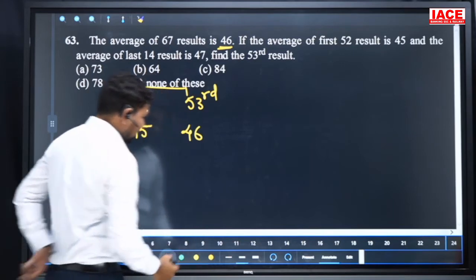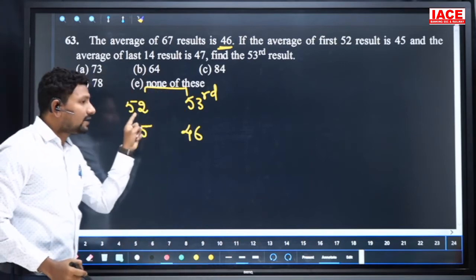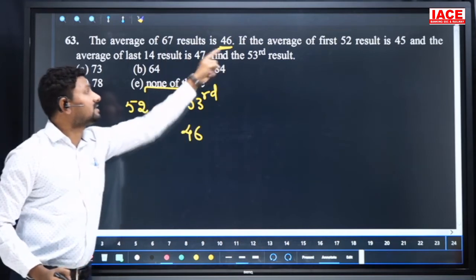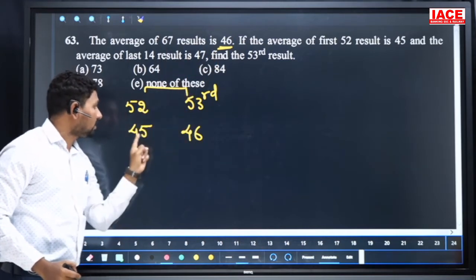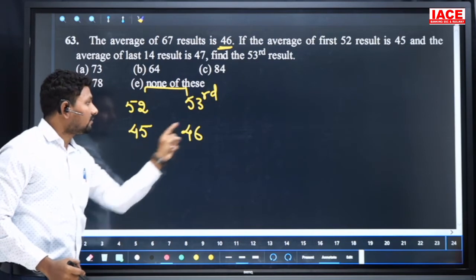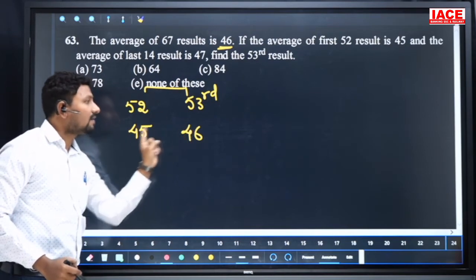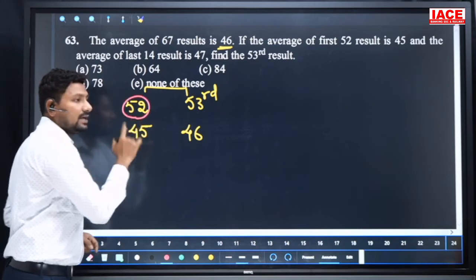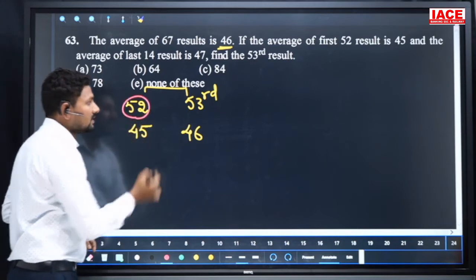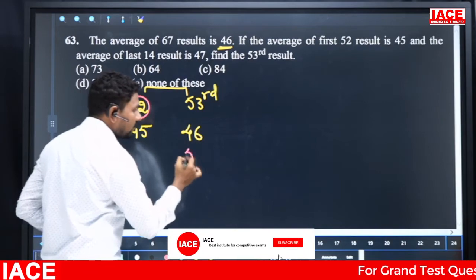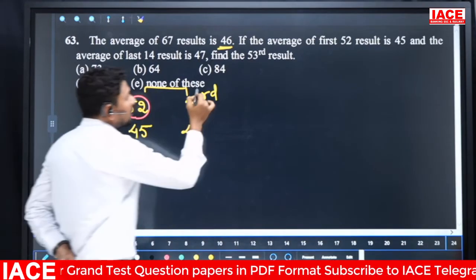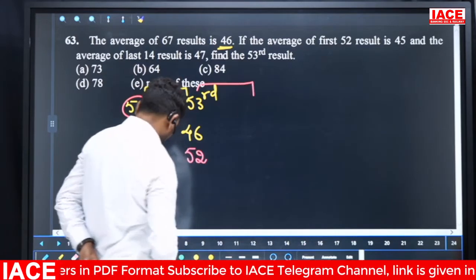So when the 53rd is added to the 52 members, the total average becomes 46, but the 52 members' average is 45. So when he enters, the average increases by 1 for each of the 52 values. Now compare with the 14 members.